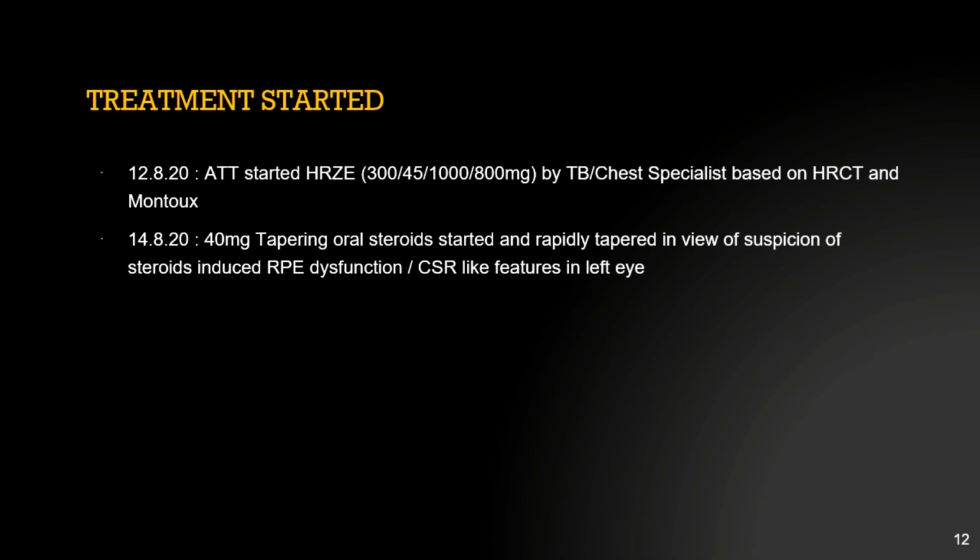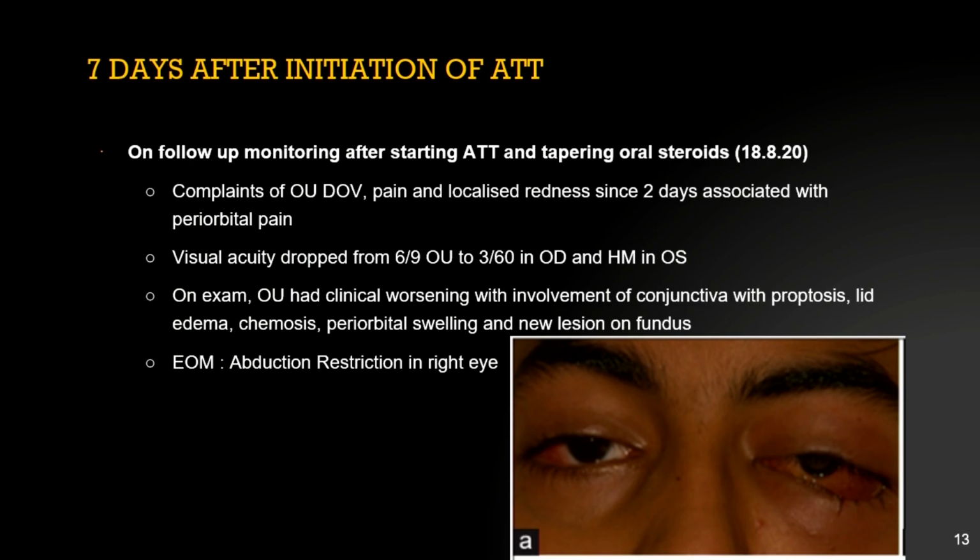After tapering the steroids, the patient came 7 days later with complaints of both high DOV and localized pain, redness since 2 days, associated with periorbital pain. The visual acuity dropped from 6/9 in both eyes to 3/60 in the right eye and hand movements in the left eye. On exam, both eyes had a clinical worsening with involvement of the conjunctiva with proptosis, lid edema, chemosis, periorbital swelling, and new lesions on fundus. And the right eye also showed some abduction restrictions on movement testing.